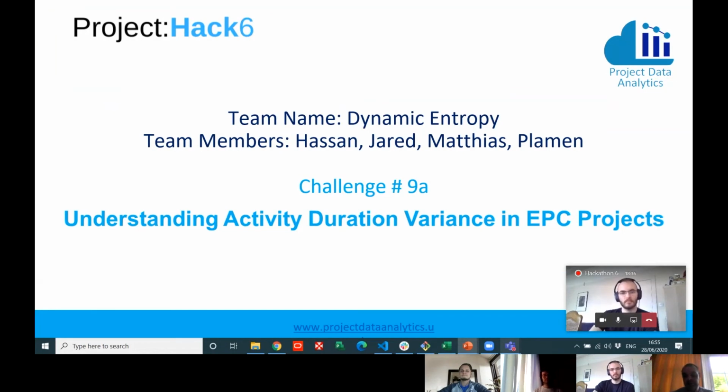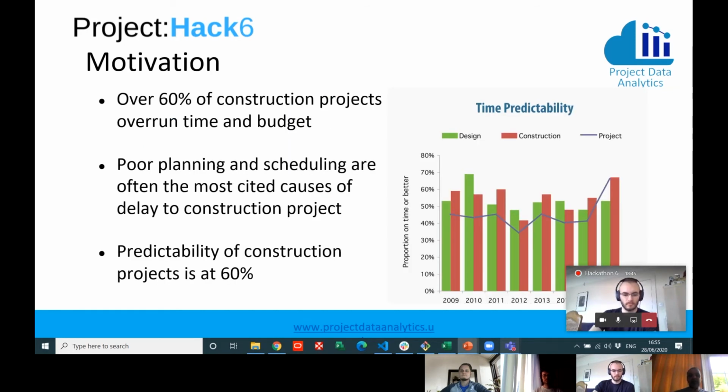And we all came from a different background. Some of us are from a statistics and engineering background, some others from construction. And we all came together to solve the problem, which is about forecasting the durations of the project and trying to reduce the variation in these durations.